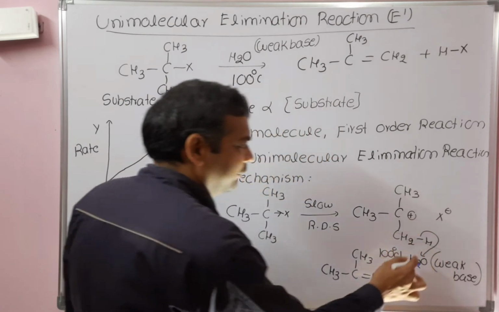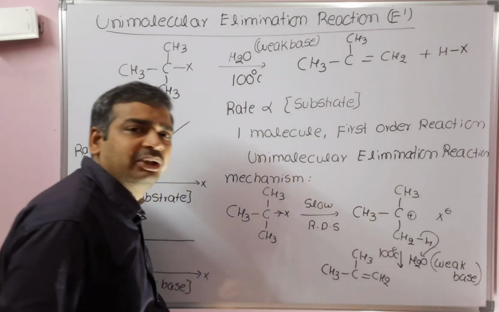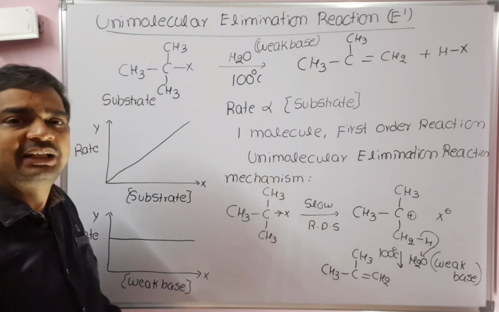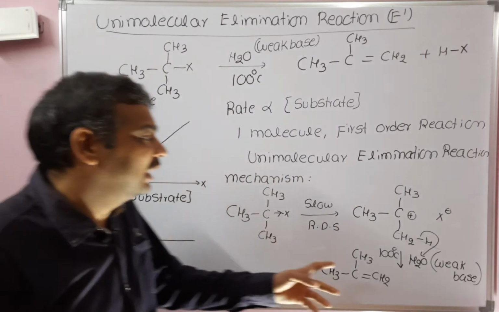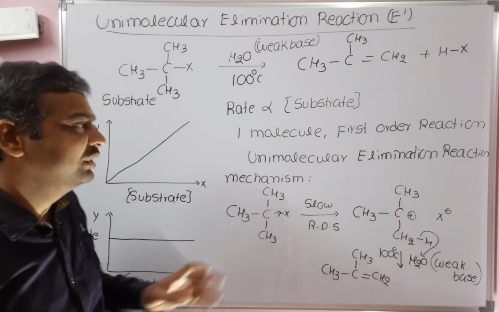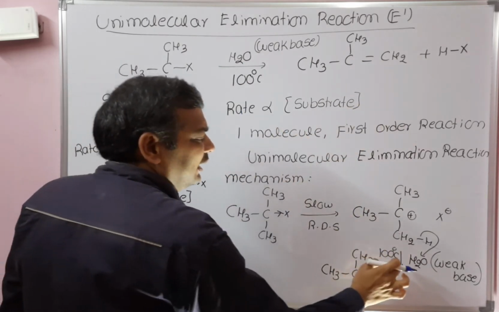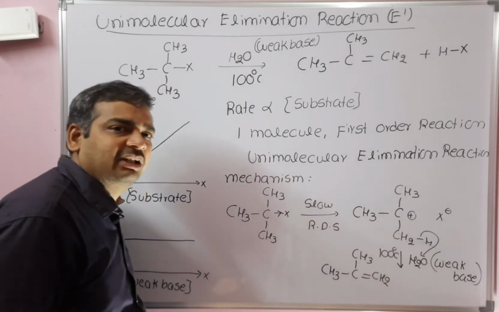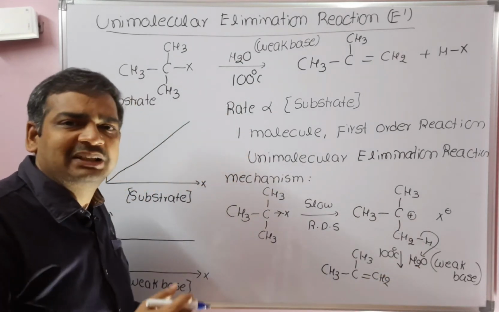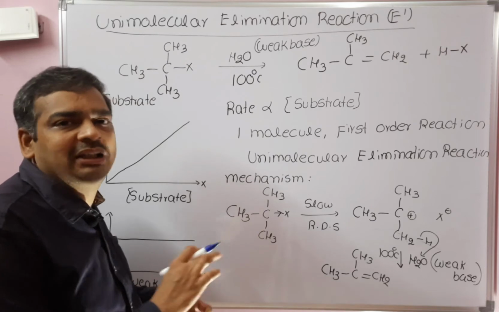For the abstraction of a proton from here, we need to raise the temperature. 100 degrees centigrade is required. So, the role of base is in the second step. That's why in the rate equation, the rate of reaction is not depending on the concentration of the water. Why? Because the role of weak base is used in the second step, not in the first step.